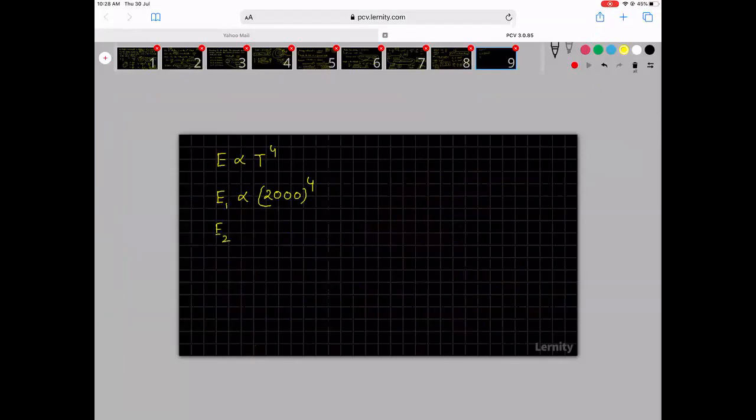E2 is proportional to 3000 to the power 4. So E1 by E2 will be equal to, you do this calculation, all the zeros will get cancelled. So it is 2 power 4 by 3 power 4. So that is 4 into 4 by 9 into 9. So that is 16 by 81. Okay.